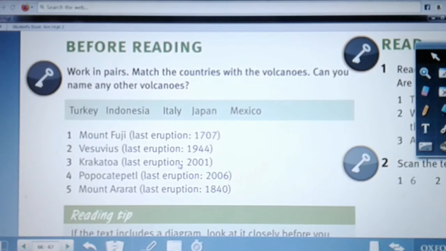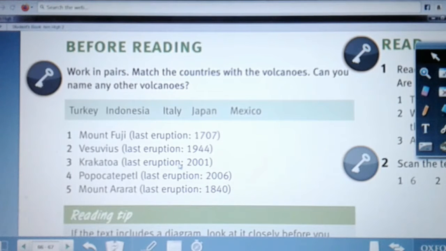Now take a look at the before reading part. We need to match the countries with the volcanoes. So we have Mount Fuji here, and then Vesuvius, Krakatoa, Popocatépetl, and Mount Ararat. So, where's the location of Mount Fuji? Is it in Turkey, Indonesia, Italy, Japan, or Mexico? It is located in Japan.